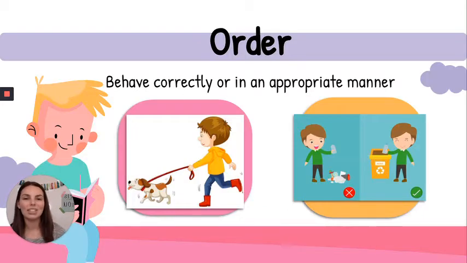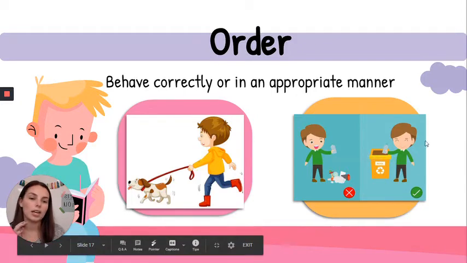Some laws fall into the category of order. This is behaving correctly or in an appropriate manner. That's what keeping order is. For example, we see the little boy walking his dog, and he's probably walking on the sidewalk instead of the street. That's staying in order so that we won't get hurt.